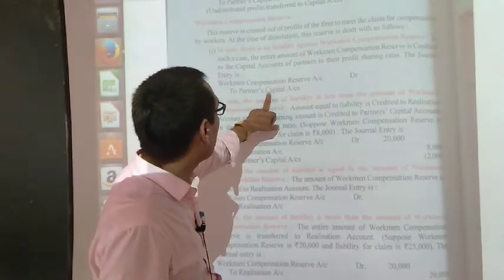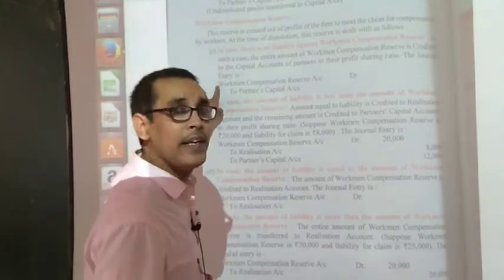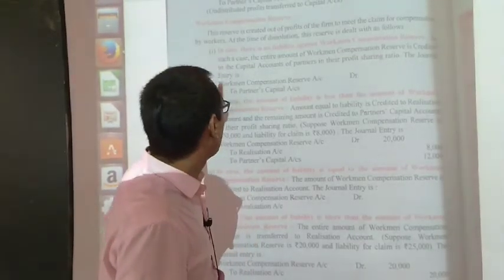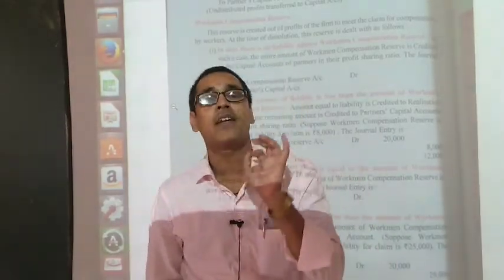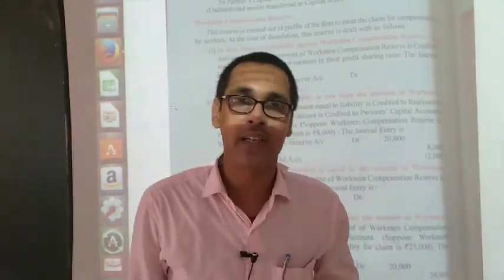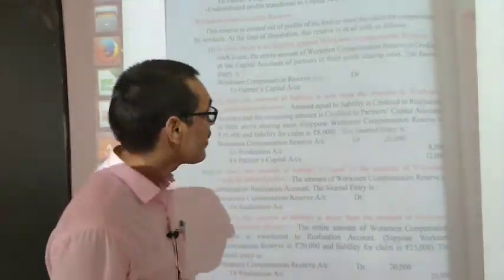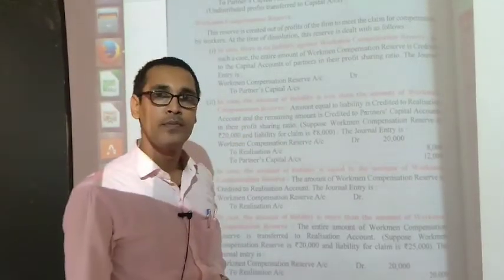Sir, why are we crediting the partners' capital account? This reserve is created out of the profit of the firm, so the partners are entitled to get a share in the workman compensation reserve at the time of dissolution. That's why we are crediting the partners' capital account.